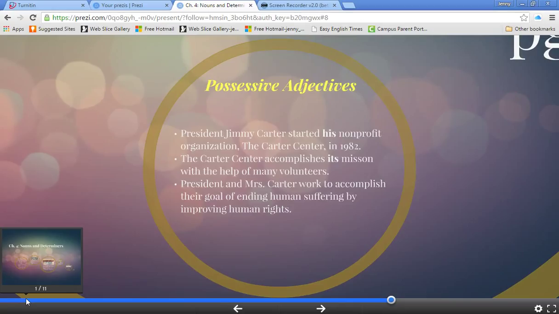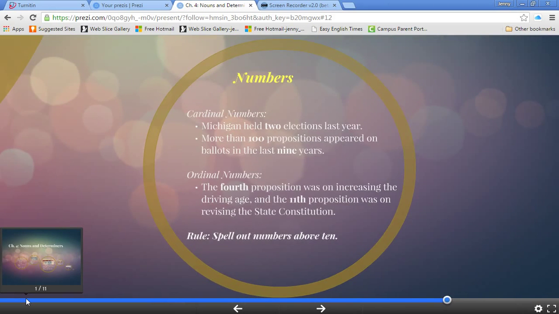And then there are possessive adjectives like his, its, their. Okay. President Jimmy Carter started his nonprofit organization, the Carter Center, in 1982. The Carter Center accomplishes its mission with the help of many volunteers. President and Mrs. Carter work to accomplish their goal of ending human suffering by improving human rights. So possessive adjectives are also considered determiners. Okay, and then finally,